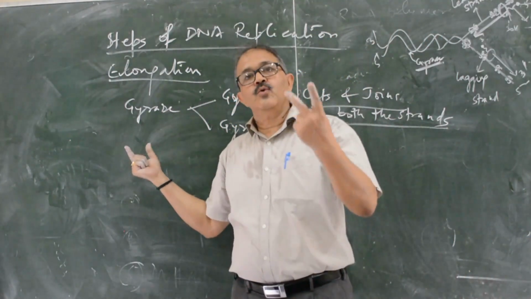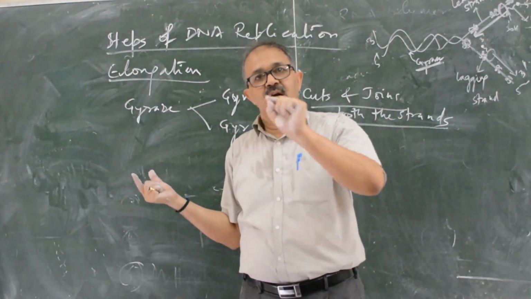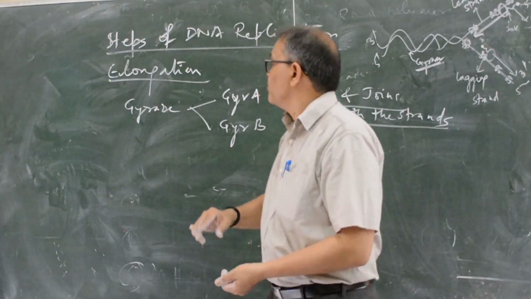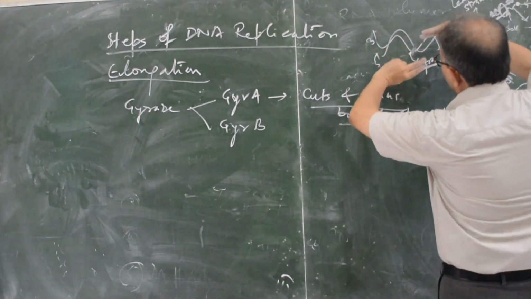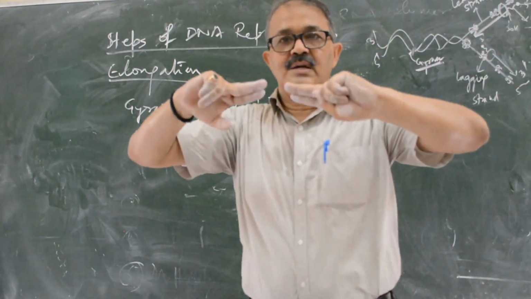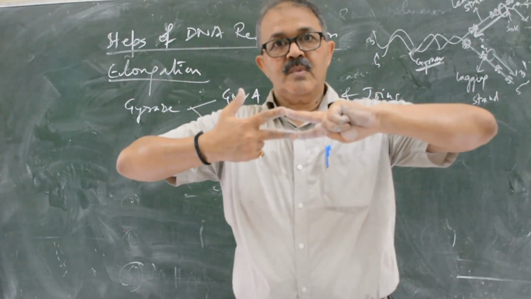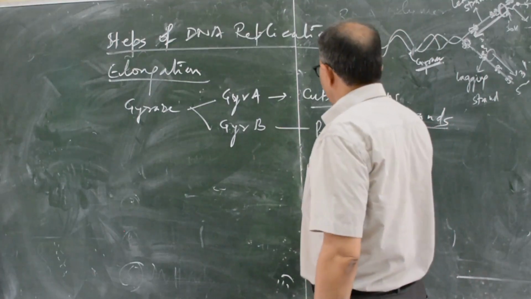There are 2 topoisomerases, first and second. In the first, the enzyme cuts only one strand. In the second, both the strands are broken. They will cut and remove the stress, and then join. And this provides the energy.